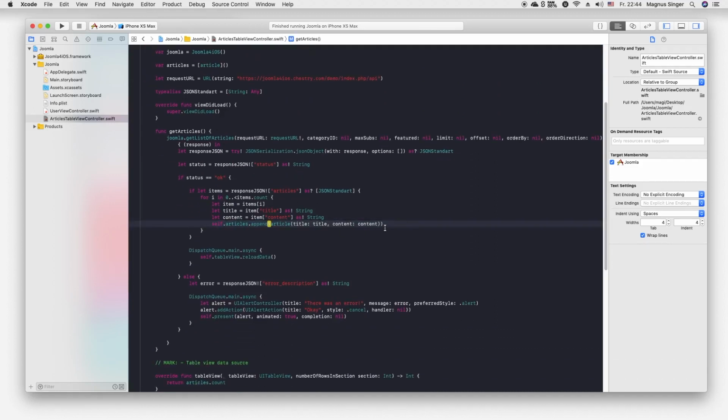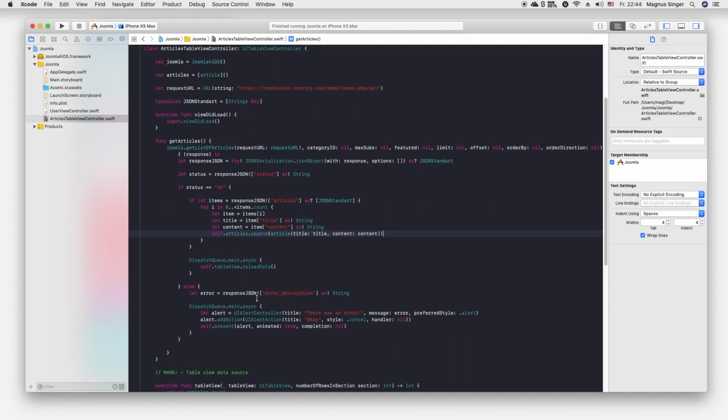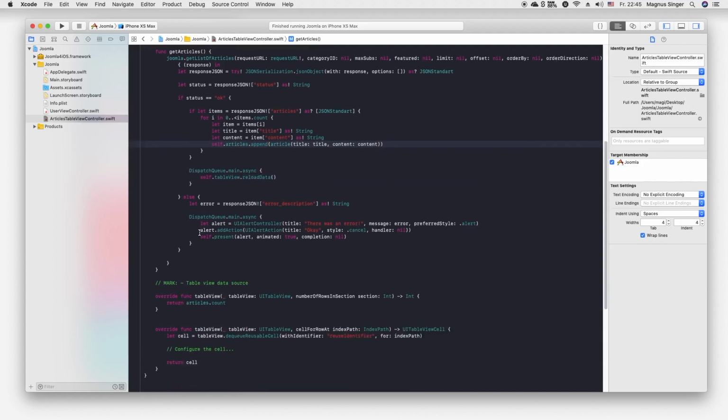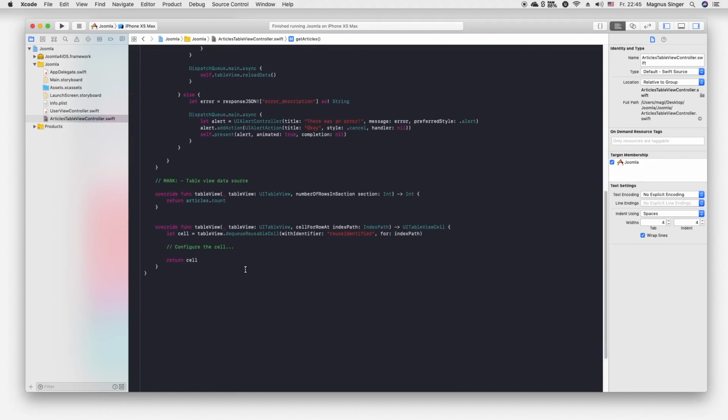Add the article into the array, and after that we call the reload data function on the table view from the main thread, so the table view gets reloaded every time a new article appends. If it's an error, of course we create an error and display it inside our alert controller.